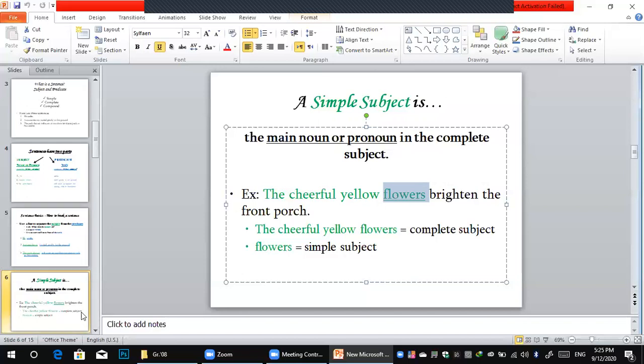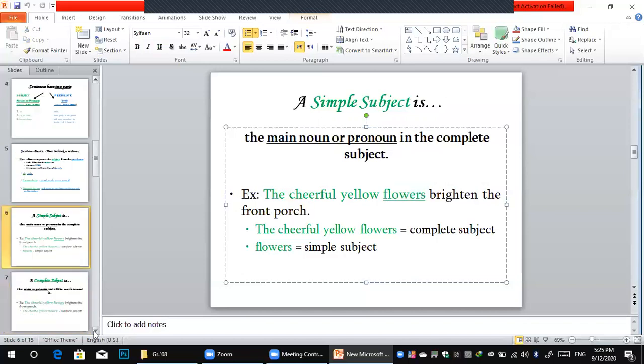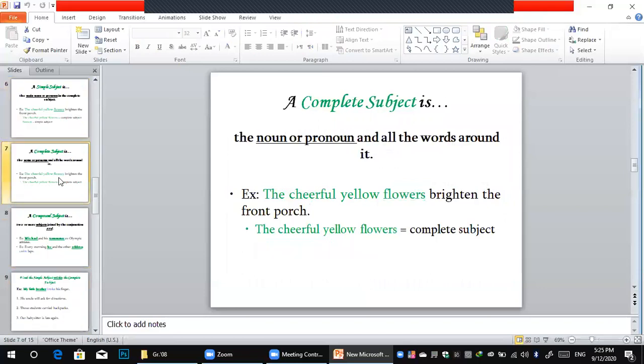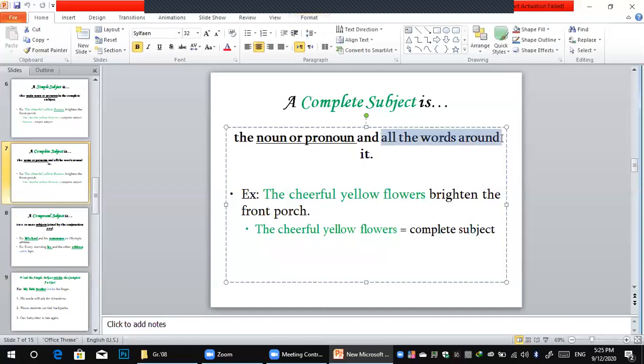After that, when we talk about the complete subject, of course, it is a noun or a pronoun, and try to focus on all the words around it. This is called the complete subject. Complete is all the words around the subject.